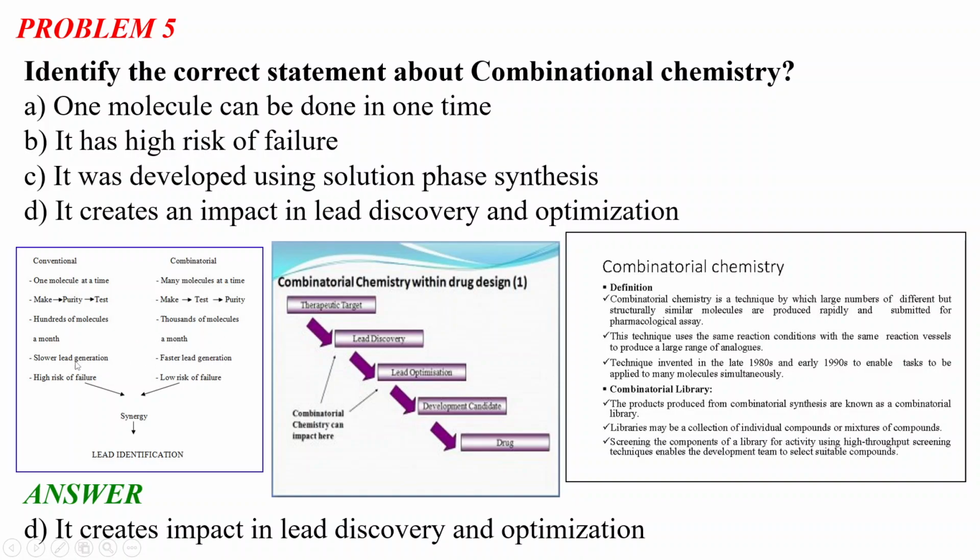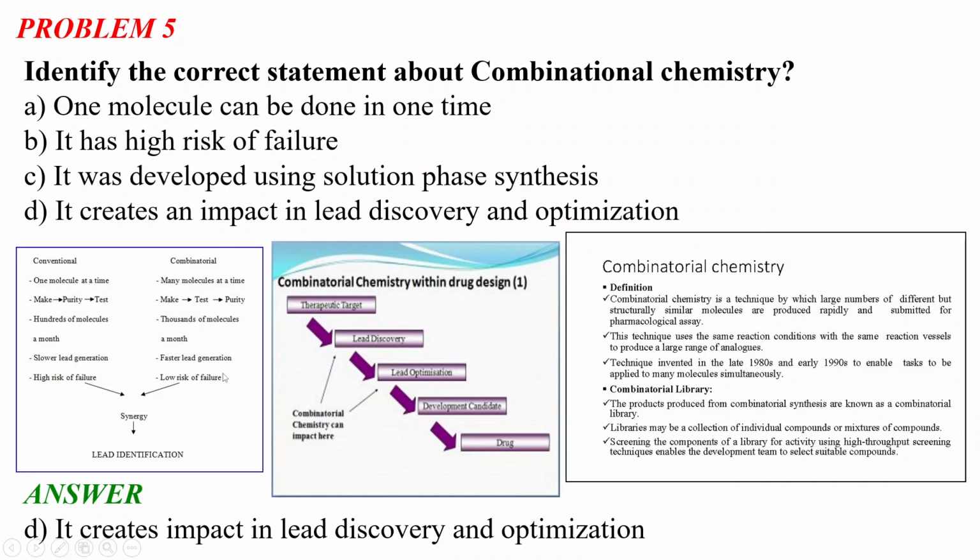Okay. So in conventional, lead generation is slower, but in combinatorial, it is faster. The conventional has a high risk of failure, but the combinatorial has a low risk of failure. And the synergy is the lead identification. So in both conventional and combinatorial drug discovery, the lead identification has to be done, and combinatorial chemistry is superior to the conventional due to these reasons.